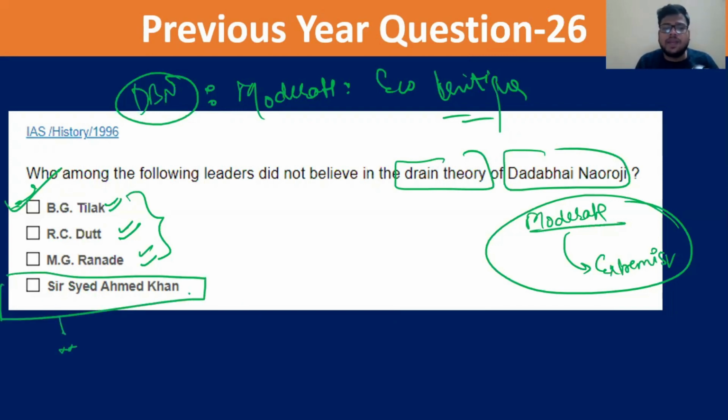One of the arguments behind it: we also read about Sir Syed Ahmad Khan. He was basically a loyalist to the Britishers, because he believed that if he became loyal to the Britishers, that is the only hope for the Muslims to become educated and modernized. Hence, being a loyalist, he cannot support this particular theory. And that is why this is the answer.